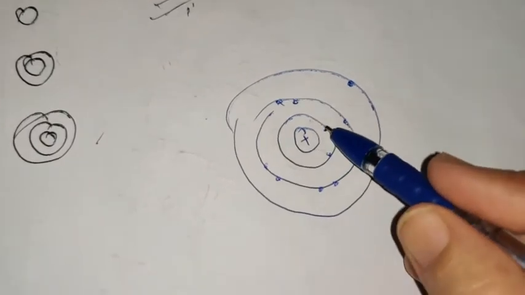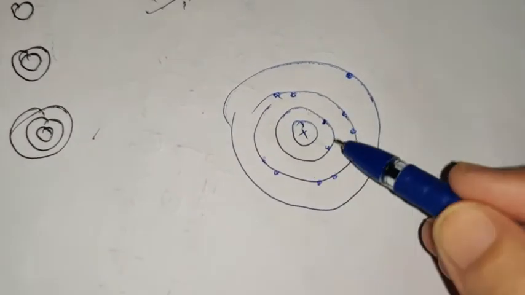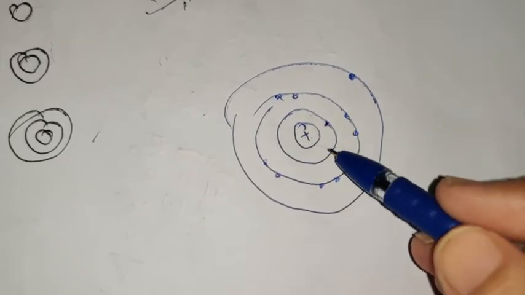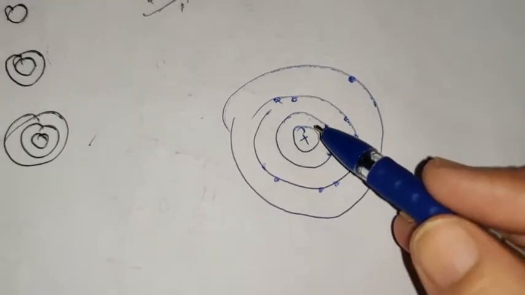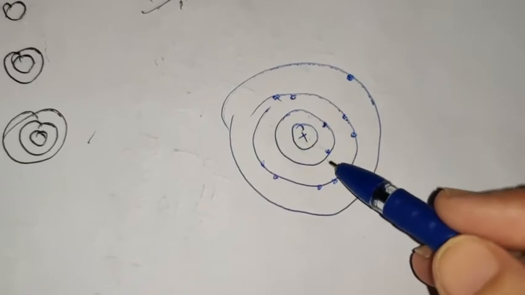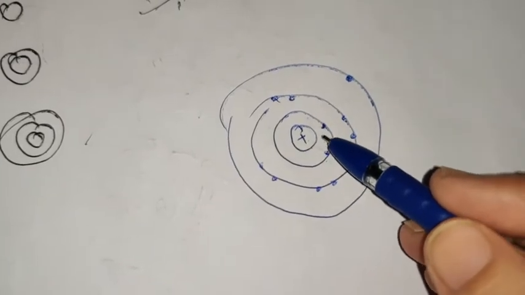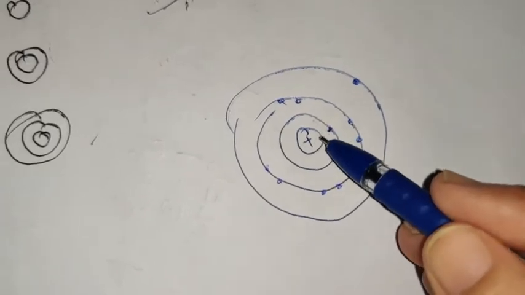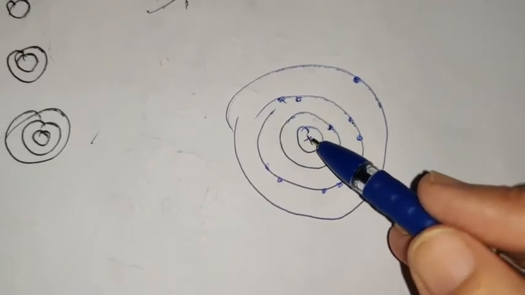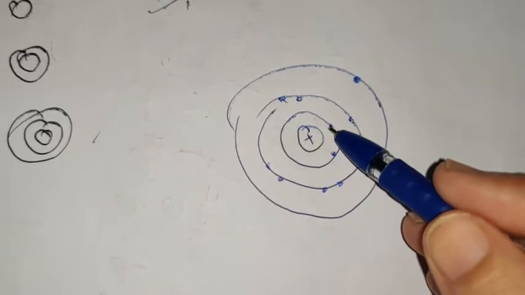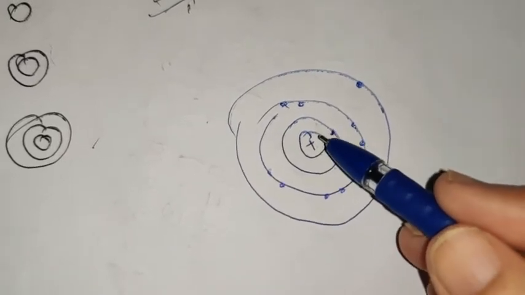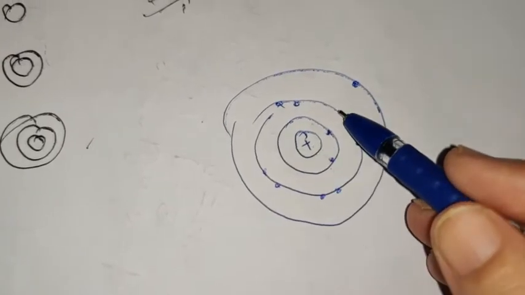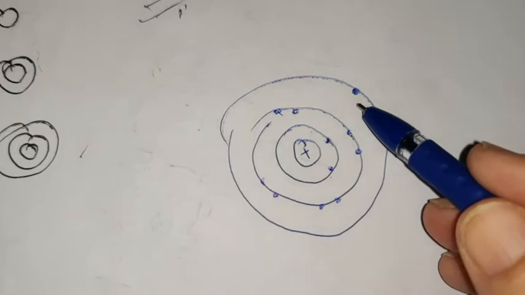The shell which is nearest to the nucleus is known as bound shell, and the electrons present in this shell are known as bound electrons. It is very difficult to remove these electrons from shell number 1, because they are tightly held with the strongest electrostatic force of attraction between the positive nucleus and the negative charge on the electron. Whereas as you move away from the nucleus, the force of attraction goes on decreasing.